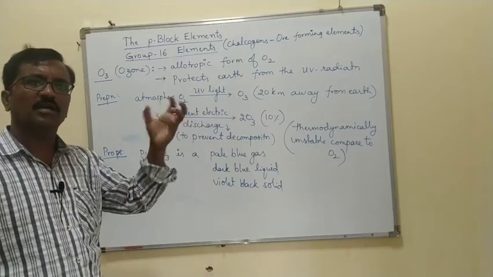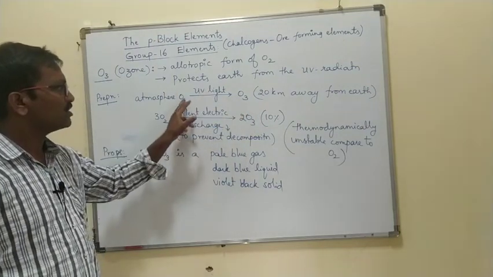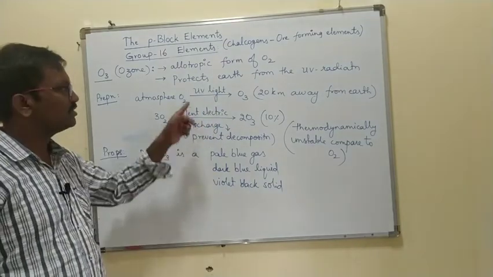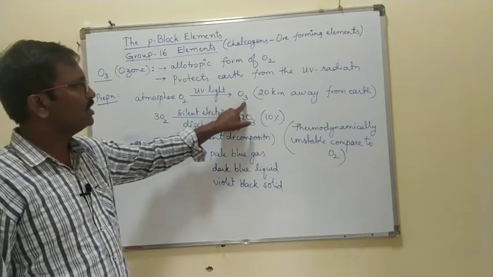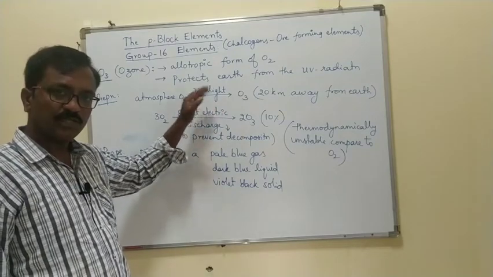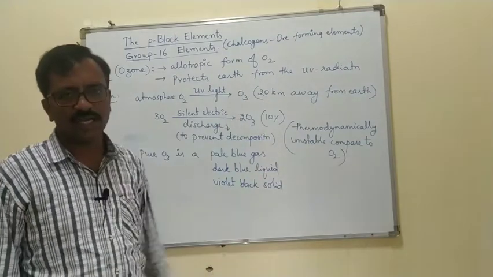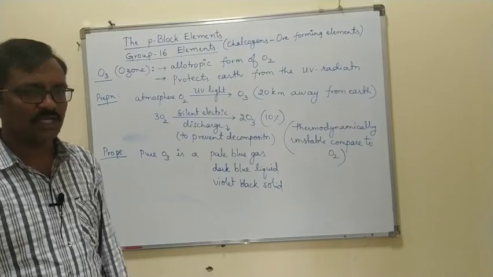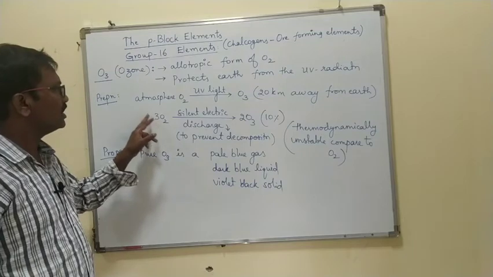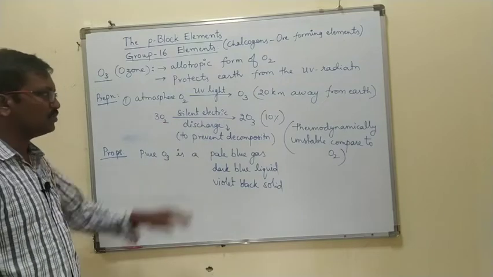Atmospheric oxygen, when it takes the UV radiation, forms O3. So once it takes the UV radiation, that UV radiation does not come to the earth surface, right? By forming the ozone, it stops the UV radiation. So how many kilometers away is the ozone layer? Generally 20 kilometers away from the earth, right? So this is the first way, generally nature prepares the ozone in the atmosphere this way.